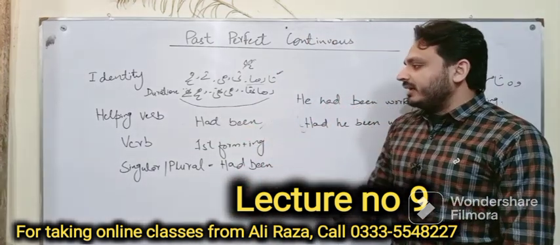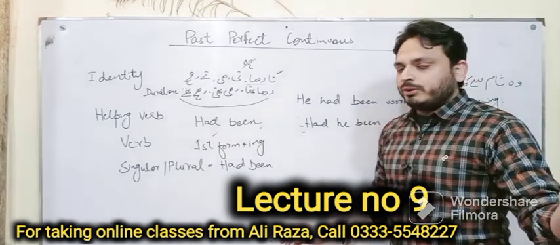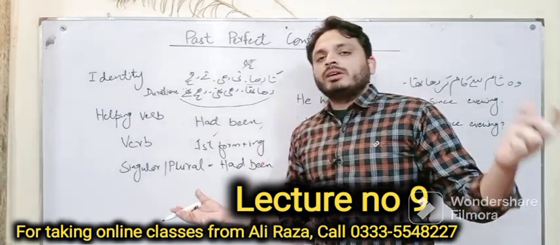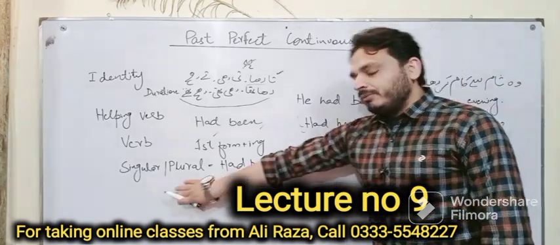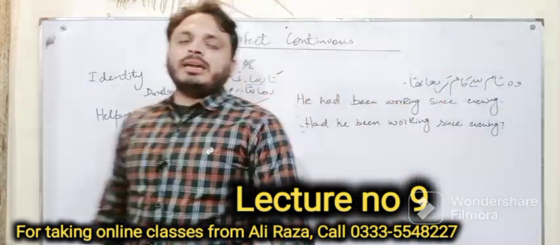Helping verb would be had been, and verb we will use first form plus ing, as like rest of all the continuous tenses where we are using ing form. Same is the case here. And with singular and plural we will use had been.